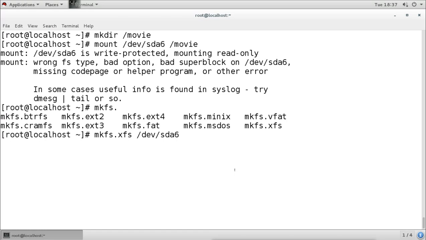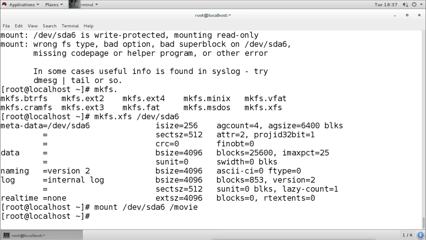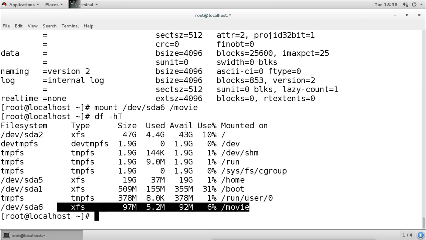So it has created the XFS file system on this partition, and now after creating the file system, we can use it. We can run the command to mount it on the directory, and without any error it is mounted. We can verify by using the df -h command, and we can see this movie directory which is mounted from SDA6 with the type XFS.